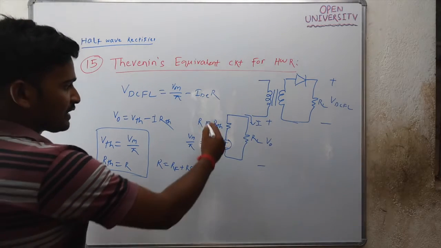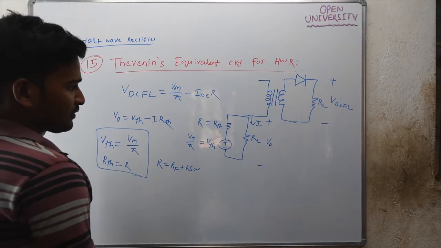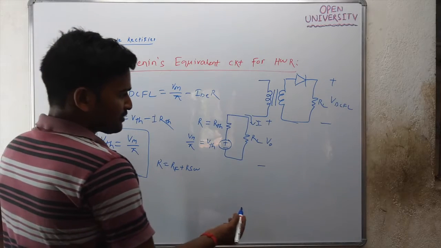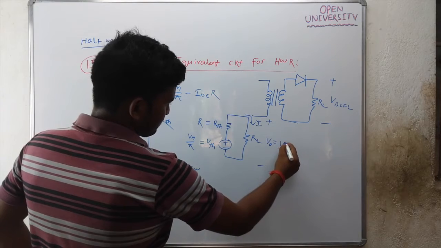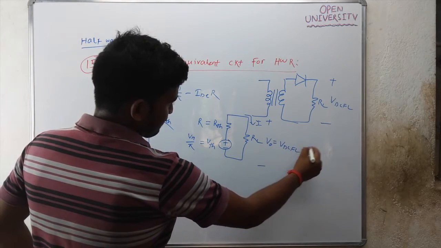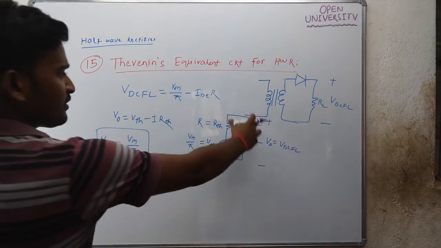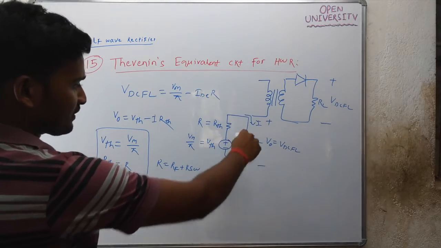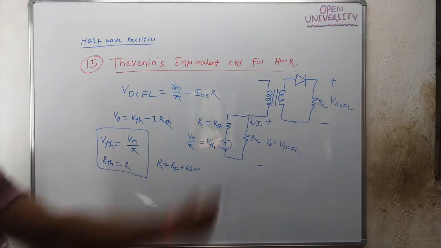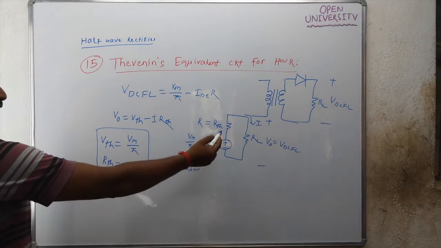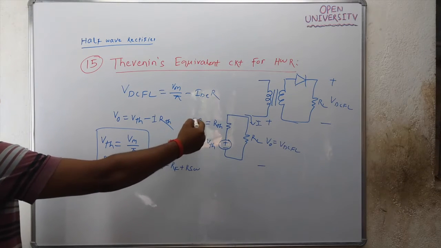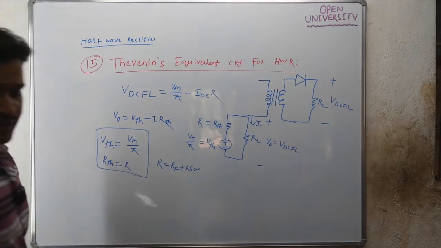This is the Thevenin's equivalent circuit. This is V naught, or nothing but VDCFL. So for your half wave rectifier, you need to remember what is VTH value, that is Vm by pi, and what is RTH value. RTH is R, or R is RF plus RSW.